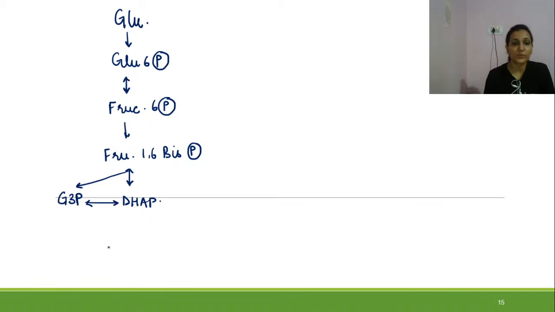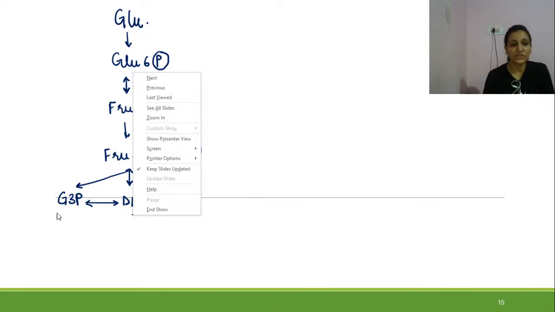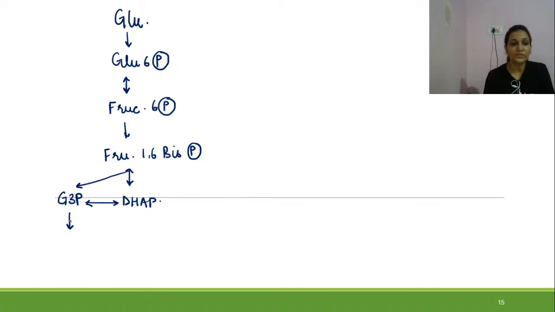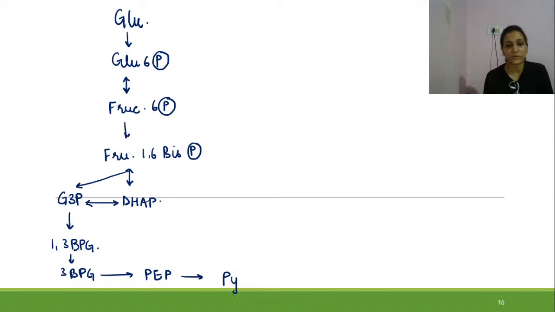This reaction is reversible. From glyceraldehyde 3-phosphate, there will be formation of 1,3-bisphosphoglycerate, which will change into 3-phosphoglycerate, which will change into phosphoenolpyruvate, and this will change into pyruvate. These reactions are reversible.